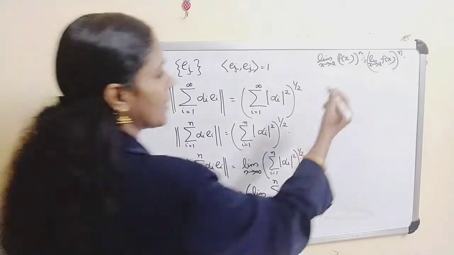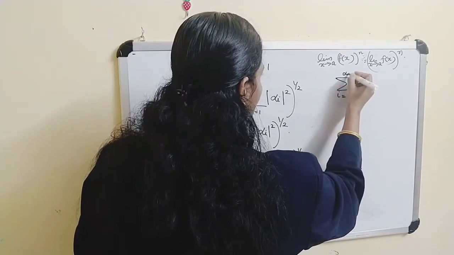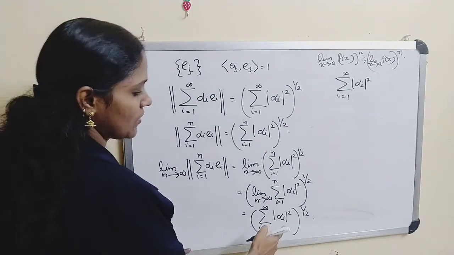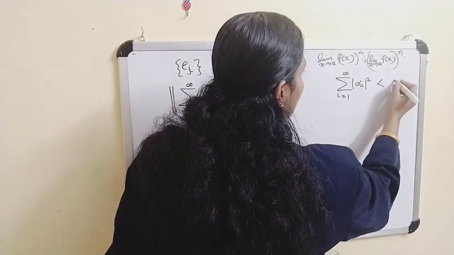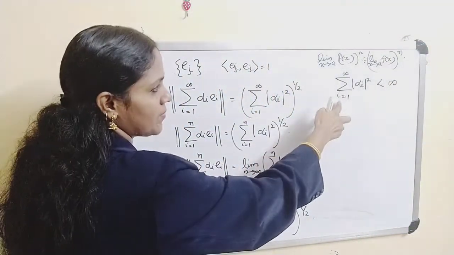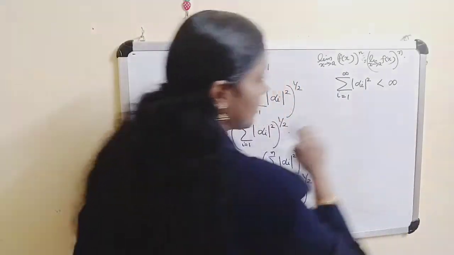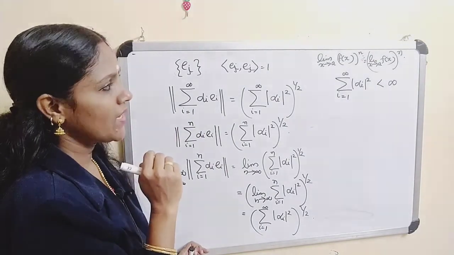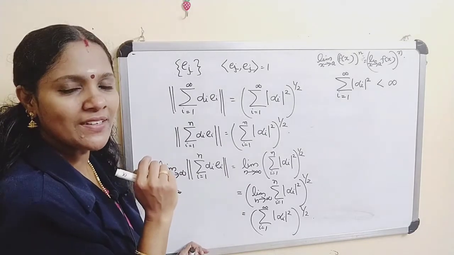Therefore, if sigma i equals 1 to infinity |alpha_i|² is this x, what is the meaning of this x? This x means this sum is less than infinity. Suppose this sum, actually that series, is less than infinity, that is, it converges, and the limit value is less than infinity. Now what is the meaning of that?